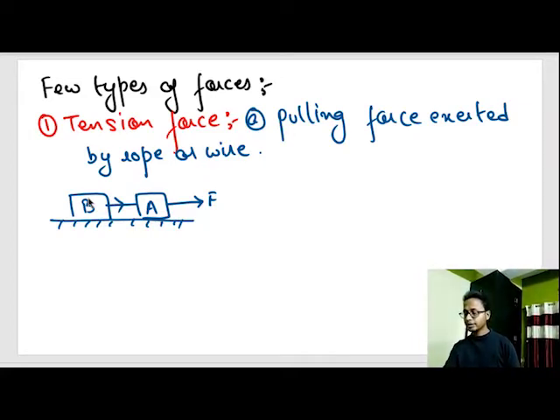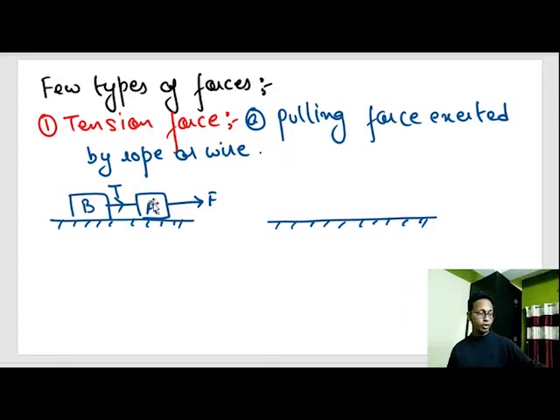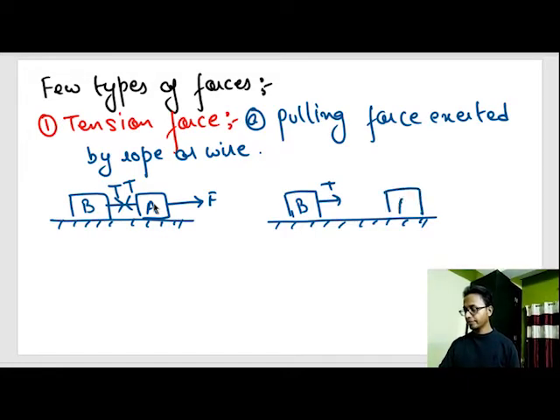So similarly, this rope pulls body B with some tension force, because this rope is being pulled by body A. Now when body A pulls the rope, that means the rope is also pulling body A in the opposite direction with the same magnitude of tension T. If you draw the FBD, or free body diagram, of both bodies, what free body diagrams are I'll explain, but if you draw the forces separately on each body, the forces will come out as B, A, on the right hand side we have F, on the left hand side we have T. This is the free body diagram of the body.